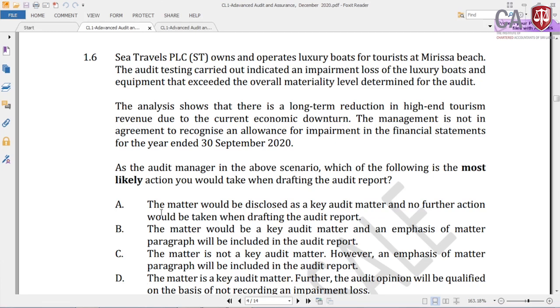Obviously this becomes a misstatement then. Right? Since it is above material level, this becomes a material misstatement. Now you know the theory. If it is a material misstatement, what should be done? You know the basic theory in audit reporting.